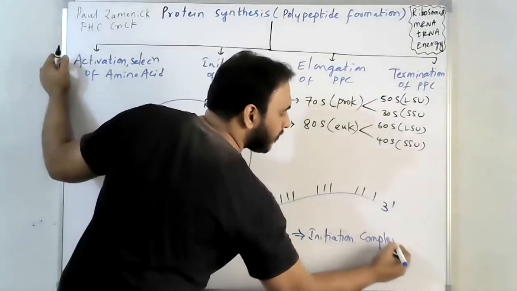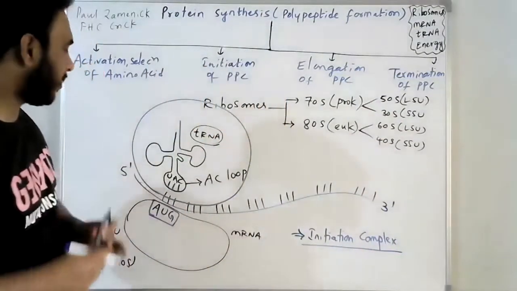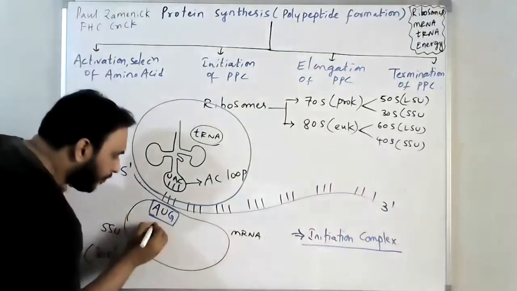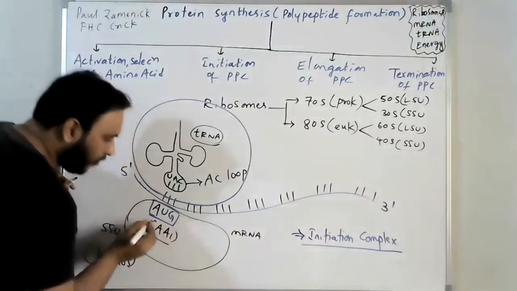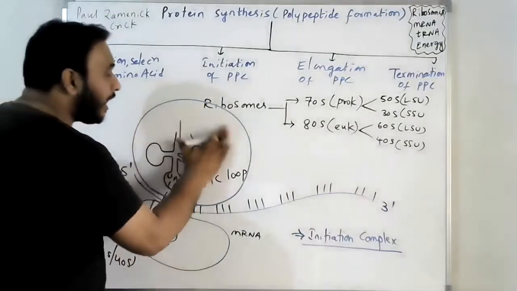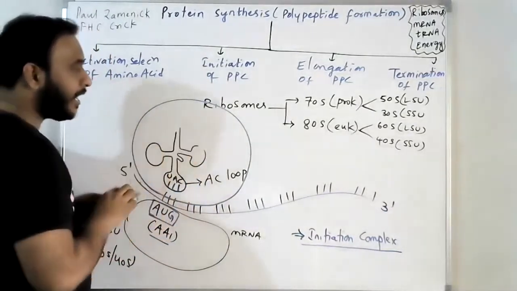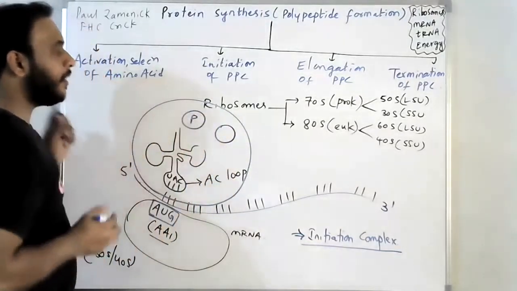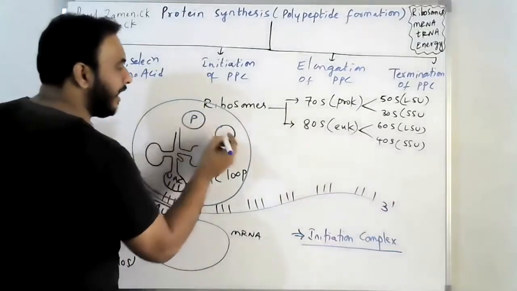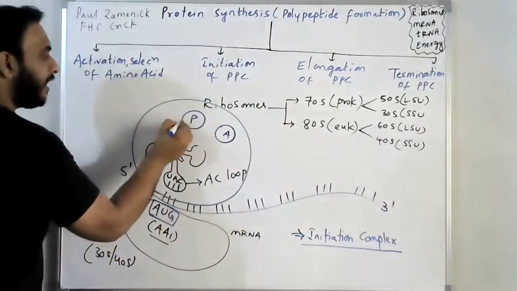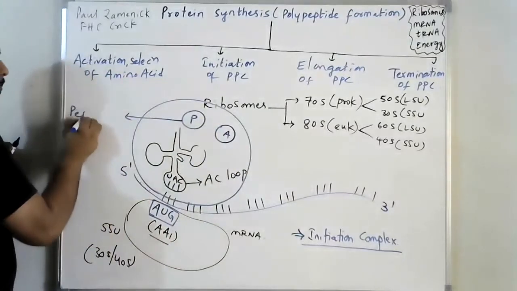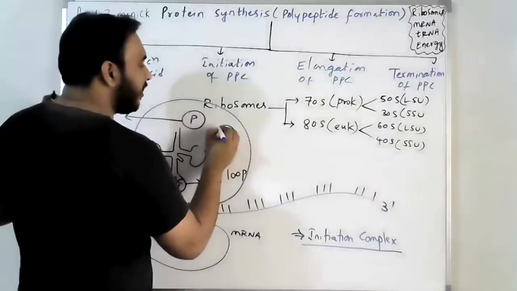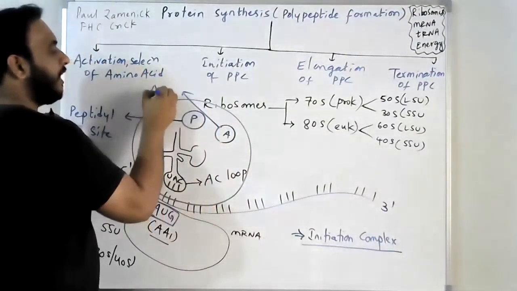The tRNA is carrying this first amino acid. This is amino acid 1, the first amino acid, AUG, and it attaches to the P site. Here is the A site and here the P site is present. P site means peptidyl site. And this A site is nothing but the amino acyl tRNA binding site.